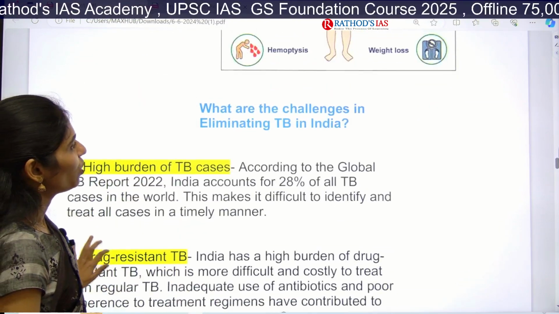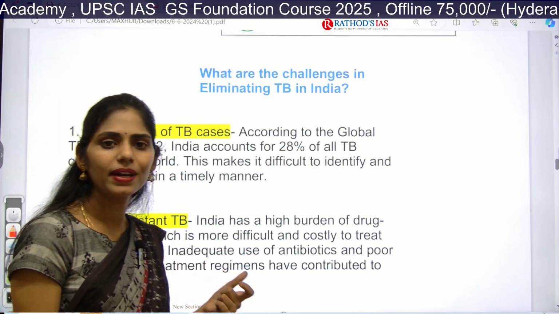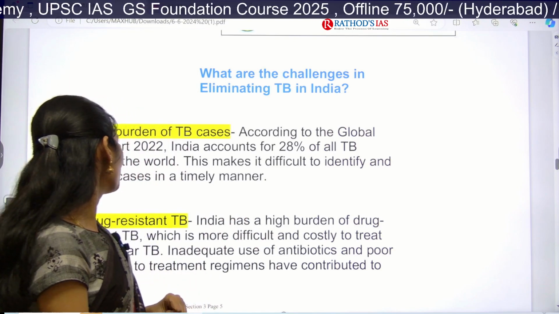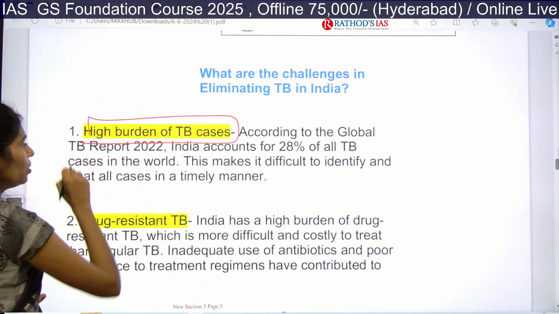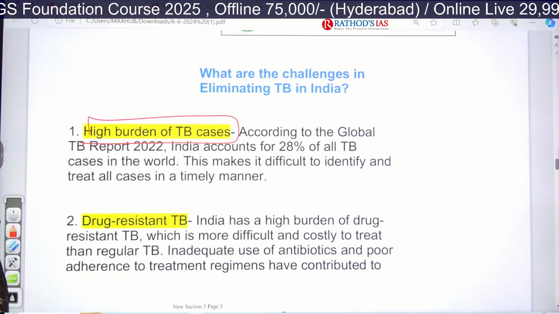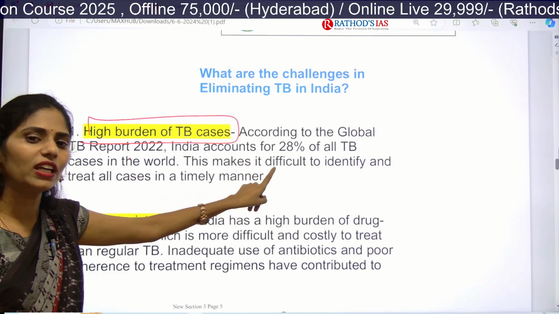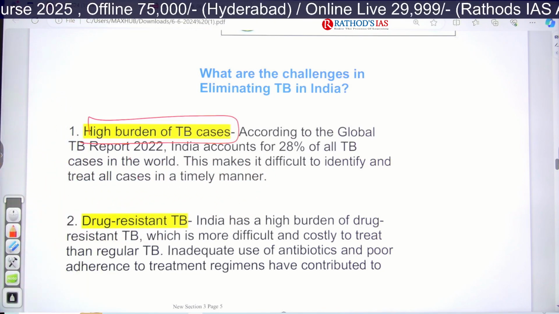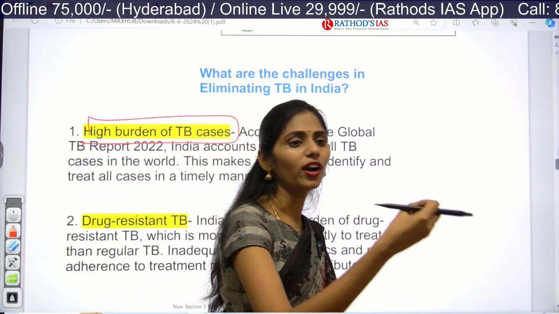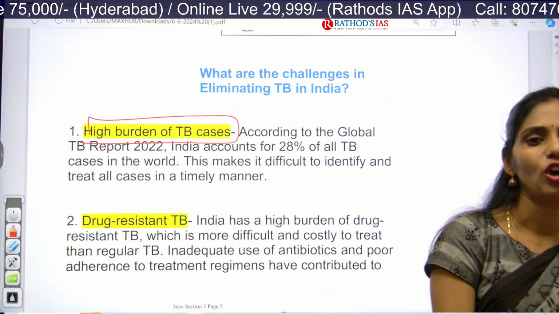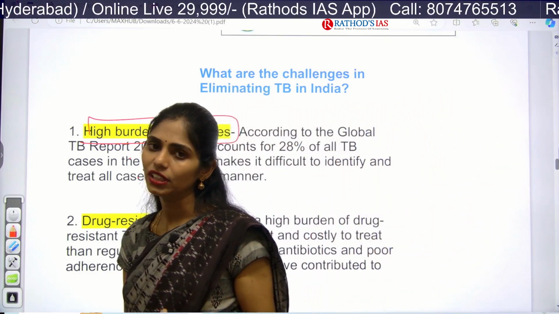Now I want to talk about the challenges in India, and why we are not able to eliminate TB in India. The first is the high burden of TB cases. According to the Global TB Report of 2022, India has 28% of TB cases in the world. And many people who have TB are not diagnosed. They are not going to hospital and not getting tested to confirm whether they have TB or not.